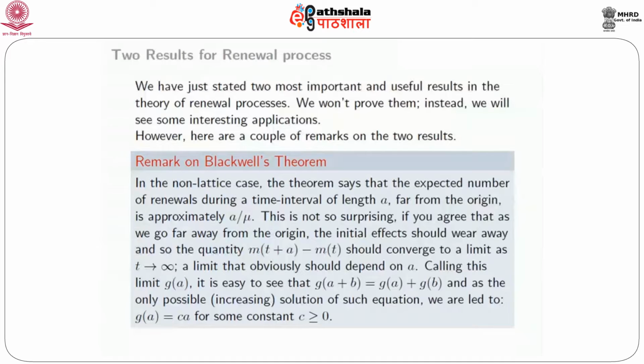And of course, one knows, that's a standard fact, that the only possible increasing solution of such an equation must be that G of a is c times a for some constant c greater than or equal to 0. So the only thing now we have to verify, or sort of convince ourselves, is why that c has to be 1 over mu.